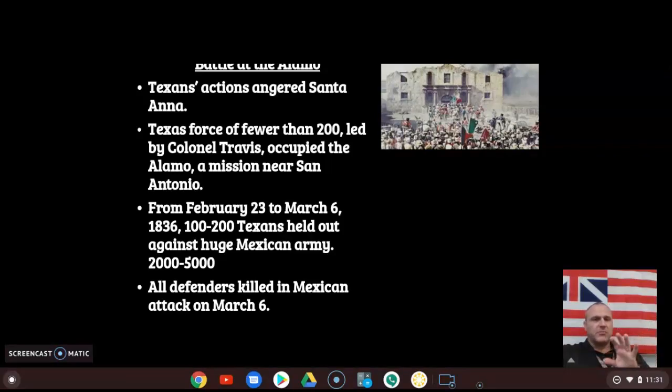A couple of things you have to remember here about the Battle of the Alamo is this. There were some slaves, some women, and the children who Santa Anna allowed to escape. He took them out as prisoners and allowed them to escape. Out of that, we'll say 200 men, I think 193 of them actually were killed in the battle. The battle itself only lasted a couple of hours, really. It was like 5 o'clock in the morning, and by 8 o'clock, all of the Alamo defenders were dead except for those 7, like I said.